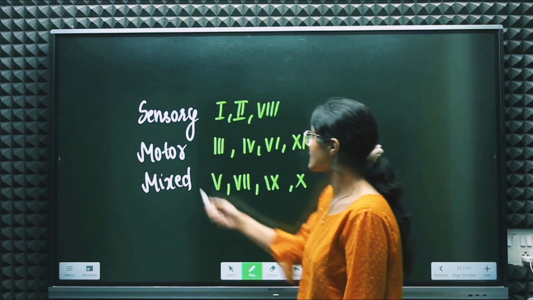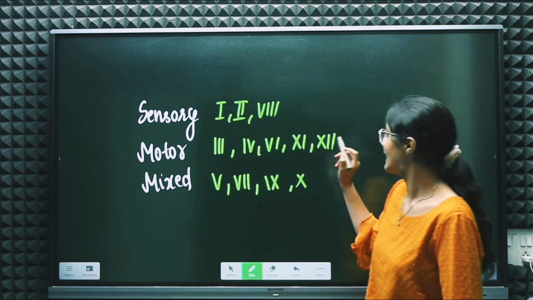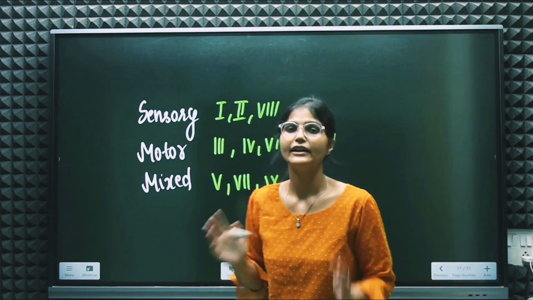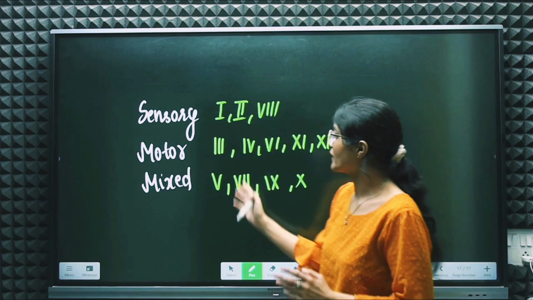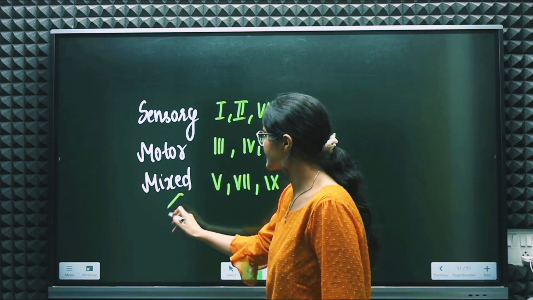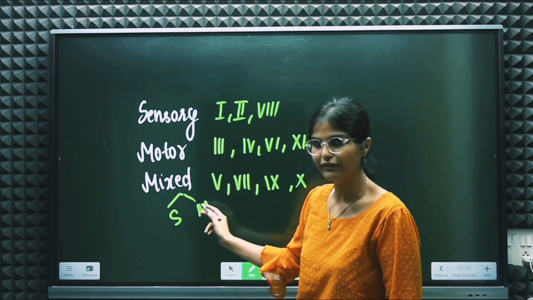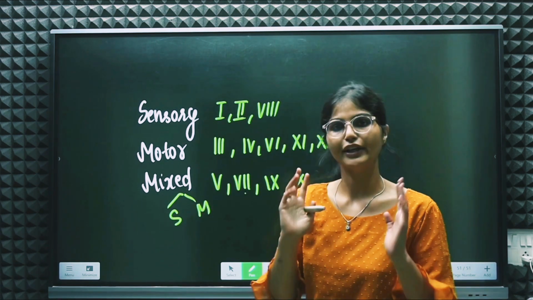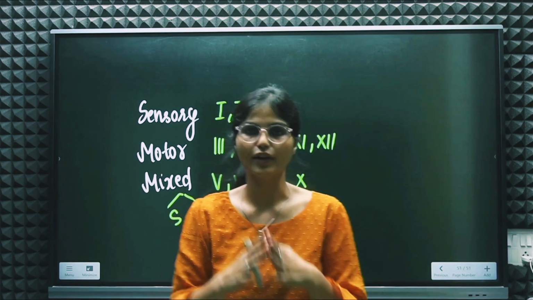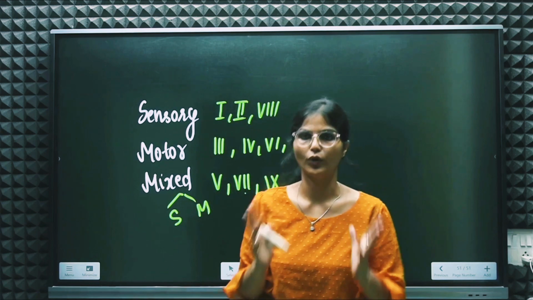After that come the motor nerves. In motor we have the 3rd, 4th, 6th, 11th and 12th, right? These are the motor nerves. And mixed means it has some sensory and some motor function to play, that is cranial nerves 5, 7, 9 and 10, right? So this also you need to memorize, which is completely sensory, which is mixed, and which alone is the motor nerve, right?